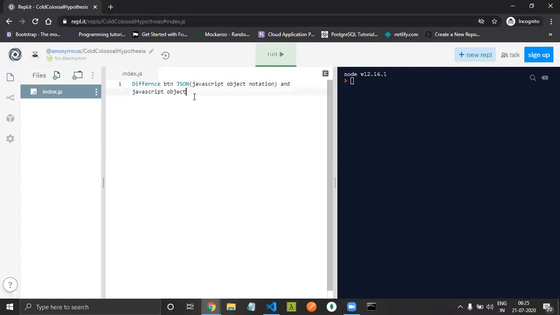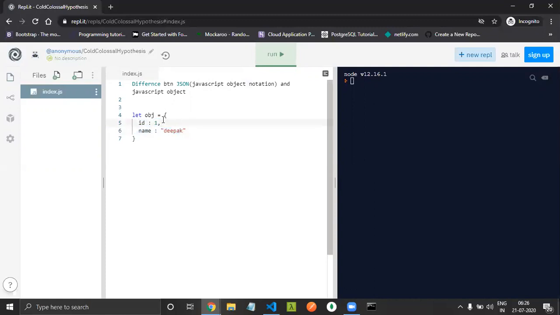Okay, so let's discuss. Let's say we have an object. That object consists of items, and each item consists of a key and a value. Let's say we have an ID of one, and a name. So we have an object, and an object consists of items. In this object we have two items. First is ID, and second one is name.